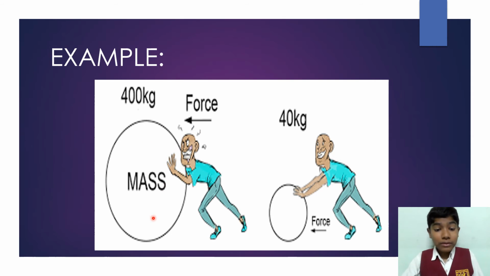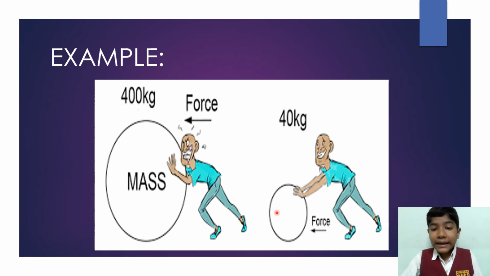Why? Because the mass here is more, so the inertia will also be more. If the inertia is more, then the resistive property is going to be more, and the force that I apply is going to be resisted. That means the body is not going to move. The force will get resisted, right?